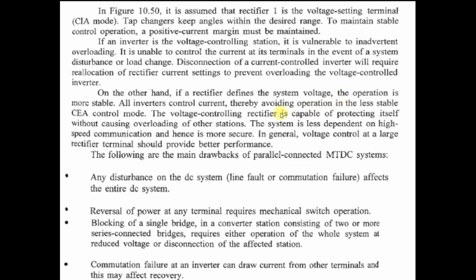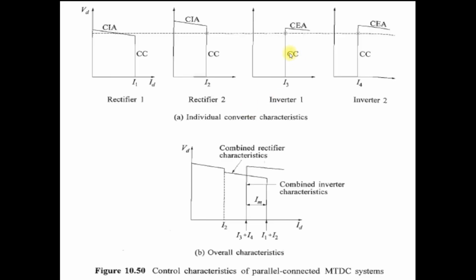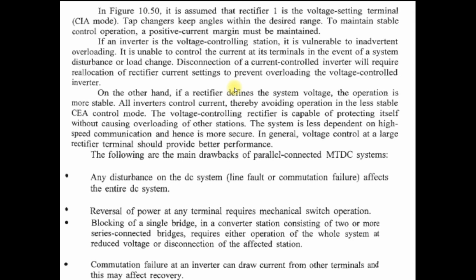At that time, both the inverters operate in constant current mode, as we have seen in the characteristic, and the rectifier operates in voltage controlling mode. So this case is more stable as compared to the inverter operating in voltage control mode.